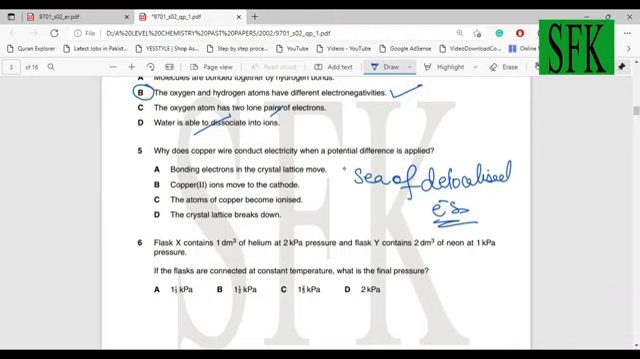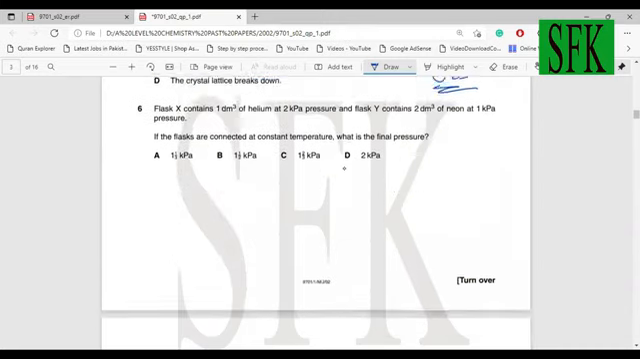Bonding electrons in crystal lattice can move. Yes, electrons can move, and they are actually bonding electrons. They are the electrons which are responsible for the metallic bonding, right? So that's the only option that makes sense. Question 5 is A. All right, and moving on to the next question, question 6.